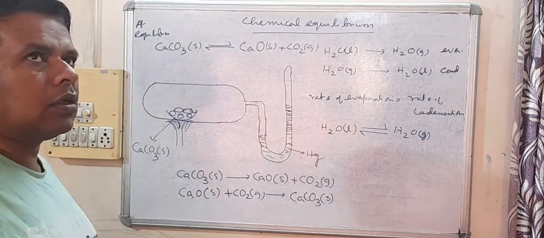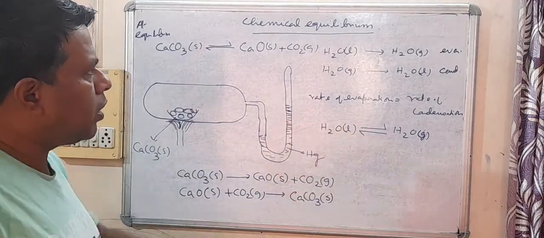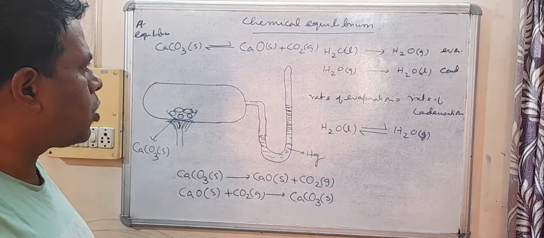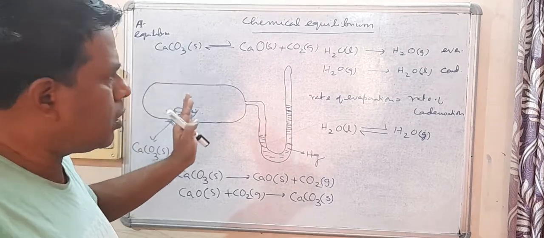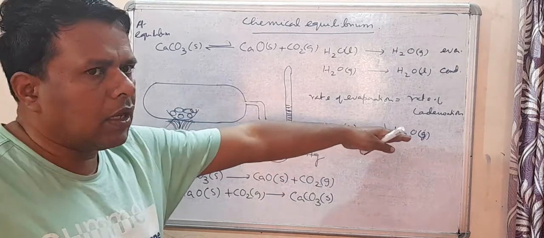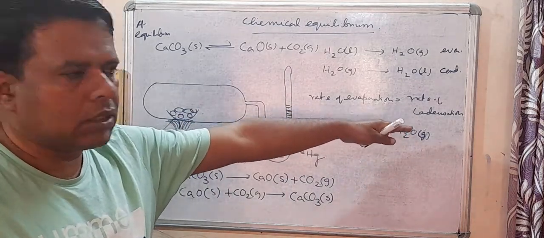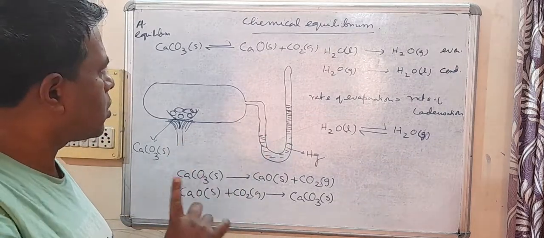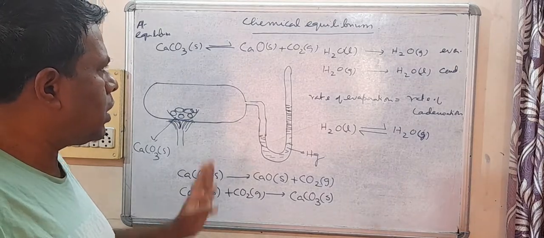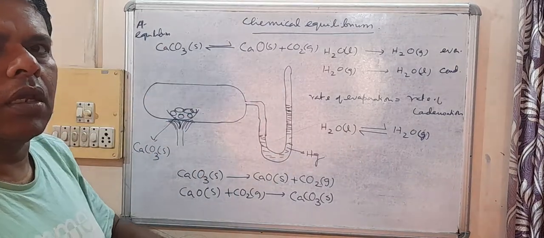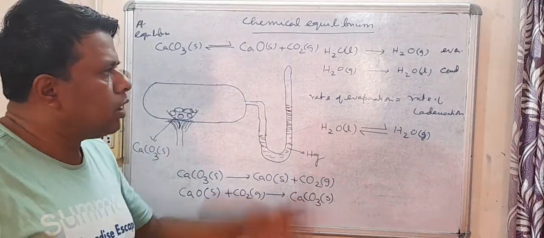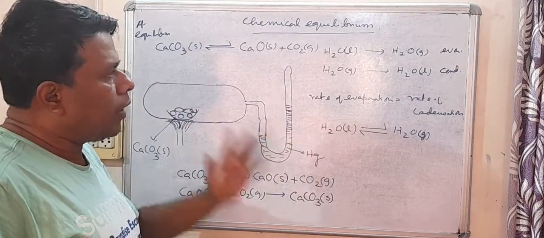Now one thing, this equilibrium, whether it is physical equilibrium or chemical equilibrium, is dynamic in nature, because even if the level of mercury becomes the same, even if the vapor pressure becomes constant, two opposite processes keep on happening even at equilibrium. Okay, it doesn't mean that at equilibrium the process has stopped. The process keeps on happening even at equilibrium. That's why we say the nature of the equilibrium is a dynamic equilibrium.